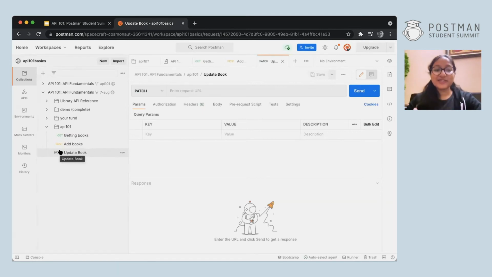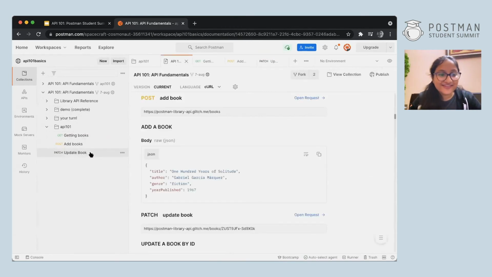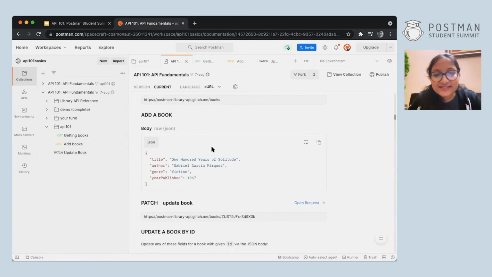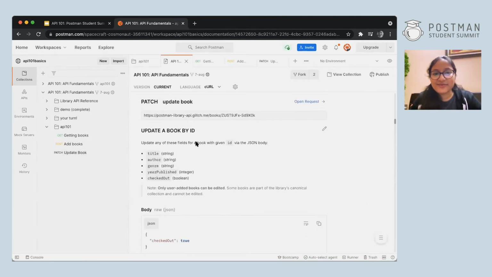But again, you know what I'm going to say? How do I send it? I have no clue how to do this, right? So what will I do? I'll go back to the documentation. Okay, so let's scroll down a bit and I can see patch update book. Again, they've given me an entire ID, the whole URL over here. So what you can see is it is the same endpoint and then books path, which we have already done. After that, there is an ID over here. So here we have to enter the ID of which book we want to change.